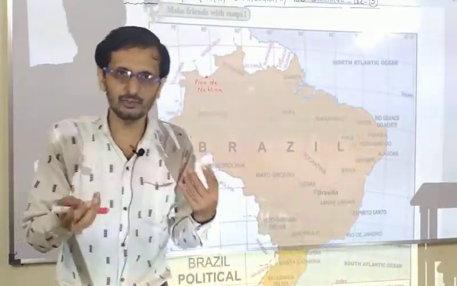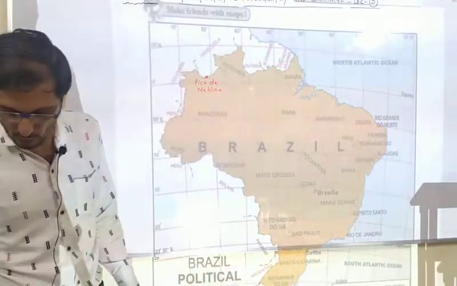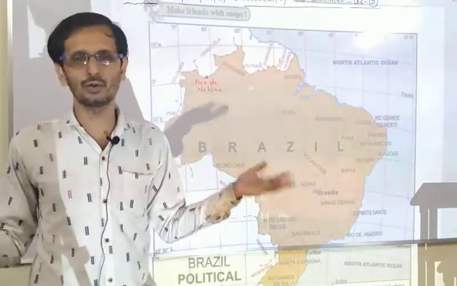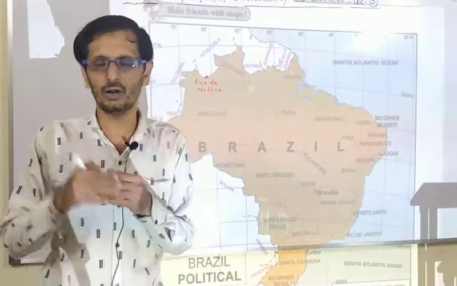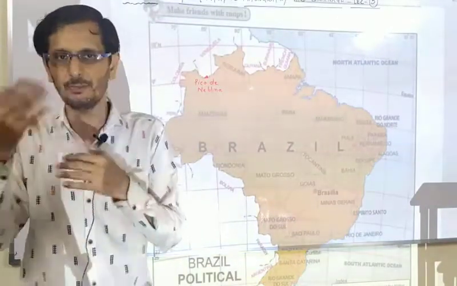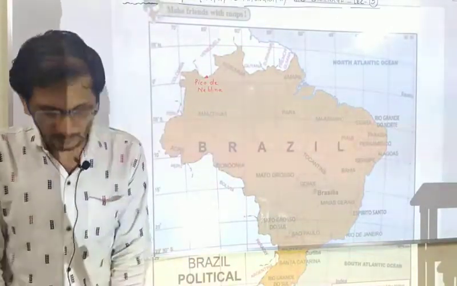But for the sake of convenience, we are calling it East Atlantic Ocean. Okay. Now, altitude is nothing but the height. I told you, it is nothing but the height of the mountain or height of a particular range or peak, whatever you call it. Now, go to page number 18.